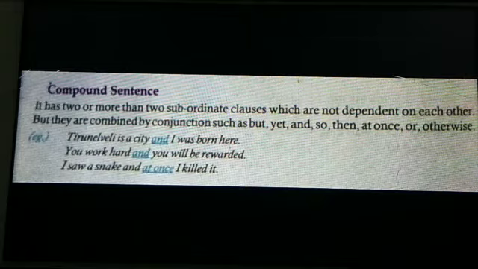So example you see, Tirunelveli is a city and I was born here. You work hard and you will be rewarded. I saw a snake and at once I killed it. So you see here and, at once. All these are coordinating conjunctions used in compound sentences.